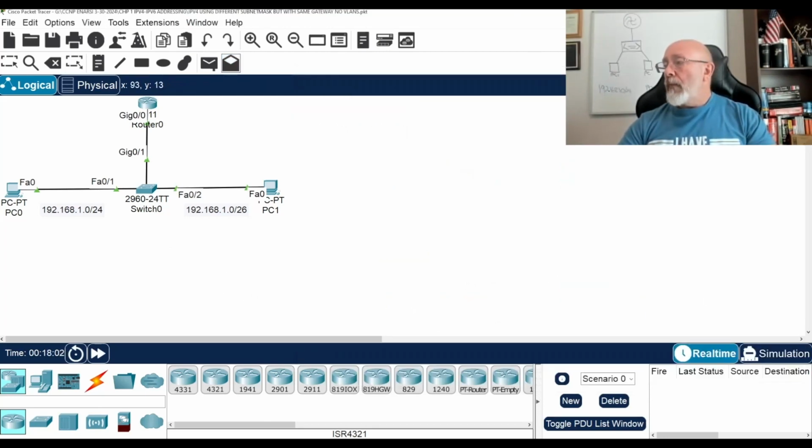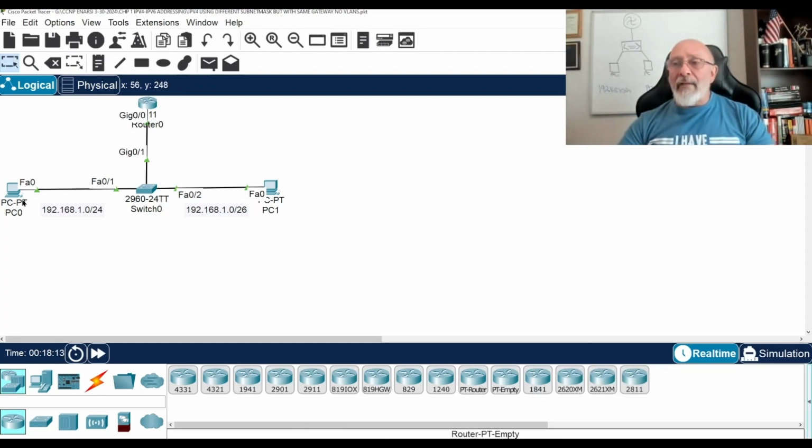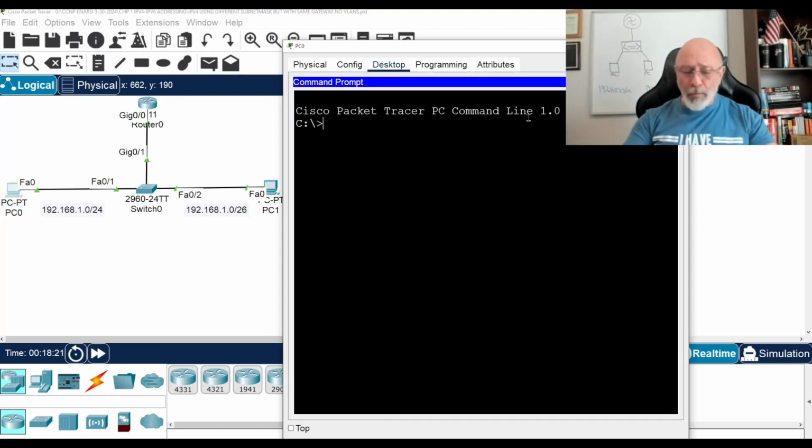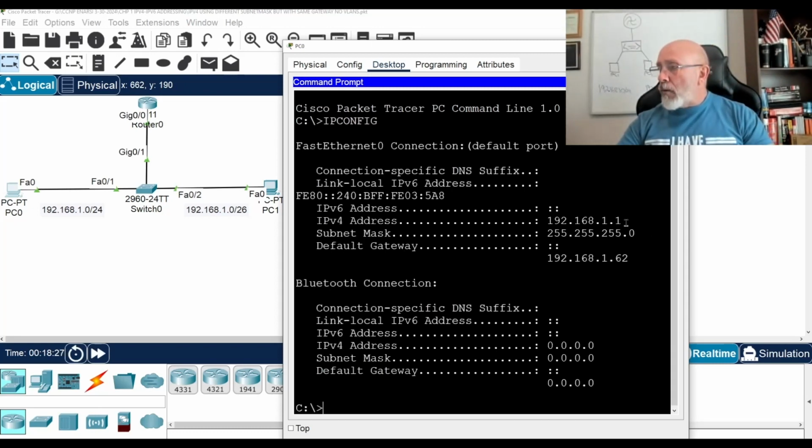Let me come over here. Why is this envelope here? Okay, whatever. That went away. All right, so let's see the IP addresses that I've assigned to this PC. Let's do it the IT way, the real-world way. ipconfig. All right, here's a dot 1. I don't follow those rules. That dot 1 is my gateway. Here's the 24-bit mask, and here's the gateway. I can put whatever number I want, right? That's my gateway. All right, cool.